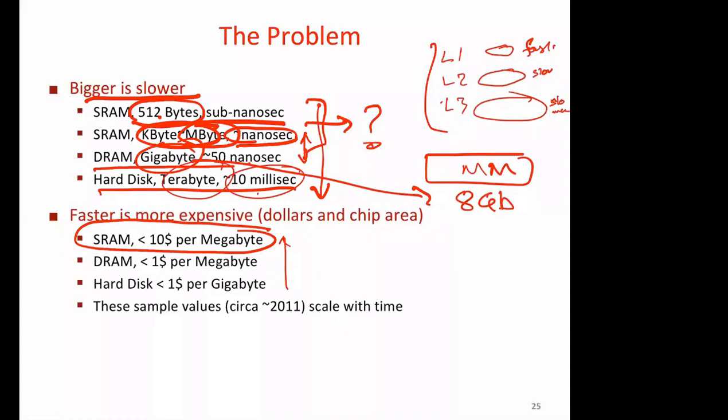Here we are not bothered. At the first level cache, we are not bothered about power consumption and other things. We are bothered only about speed. And the cost is a huge difference between the hard disk and cache per gigabyte. So 1 gigabyte costs $1, and these are of course old numbers from 2011, whereas 1 megabyte of cache is $10. So it is maybe approximately 10,000 times cheaper or so.